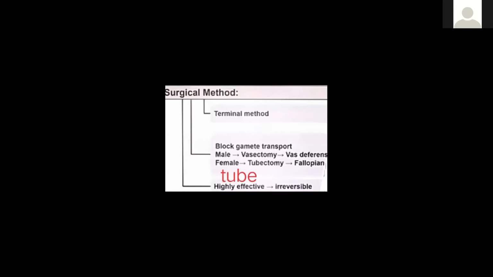Today we will discuss the surgical method. What is the surgical method? The surgical method is that method in which surgery is done.